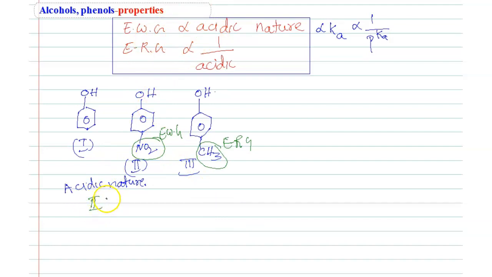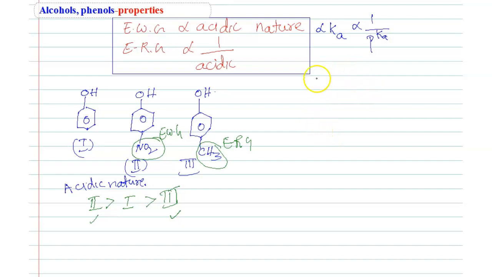So in 1 nothing is there, no releasing groups. Compared to the third one, 1 has more acidic nature because the releasing group decreases the acidic nature. So 2 greater than 1 greater than 3. Is it okay, students? So withdrawing group increases the acidic nature, releasing group decreases the acidic nature.